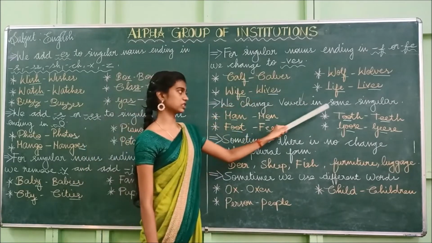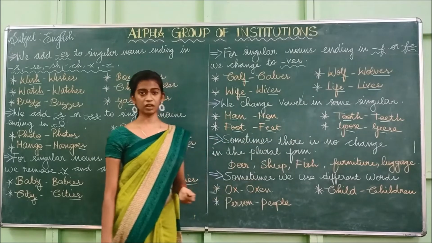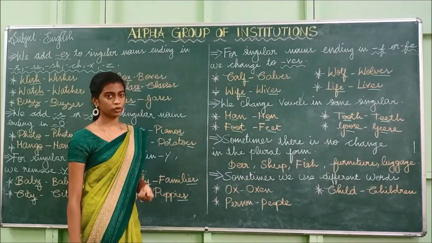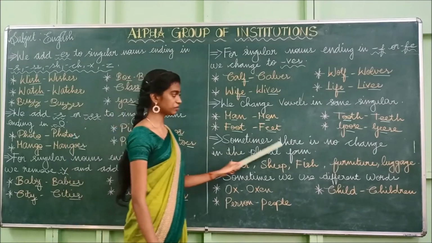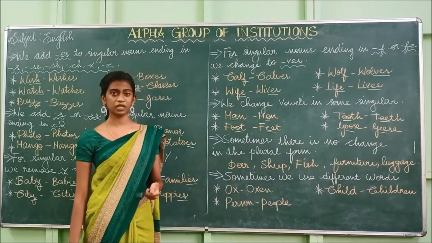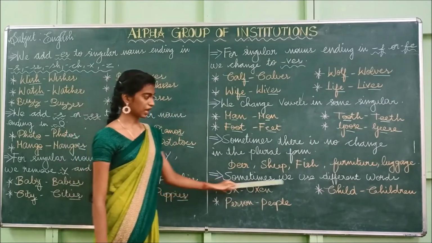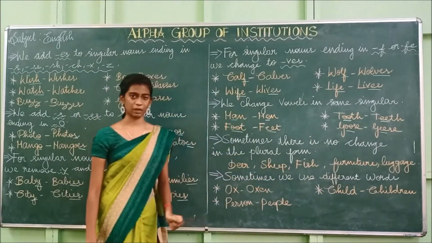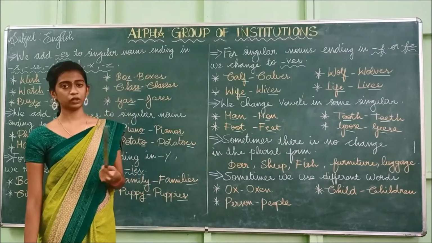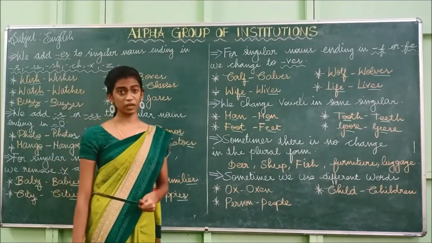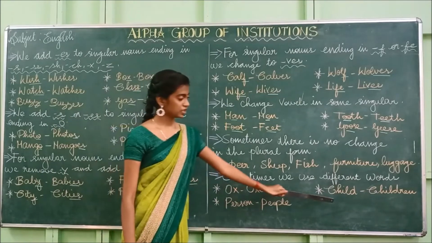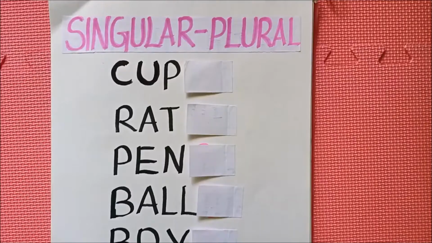We change vowels in some singular nouns. So if the singular noun has a vowel, we have to change the vowel to make it plural. Sometimes there is no change in the plural form; in some cases the singular and the plural are the same. Sometimes we use different words, where the singular word totally changes to form the plural. Example: ox, oxen; person, people; child, children.